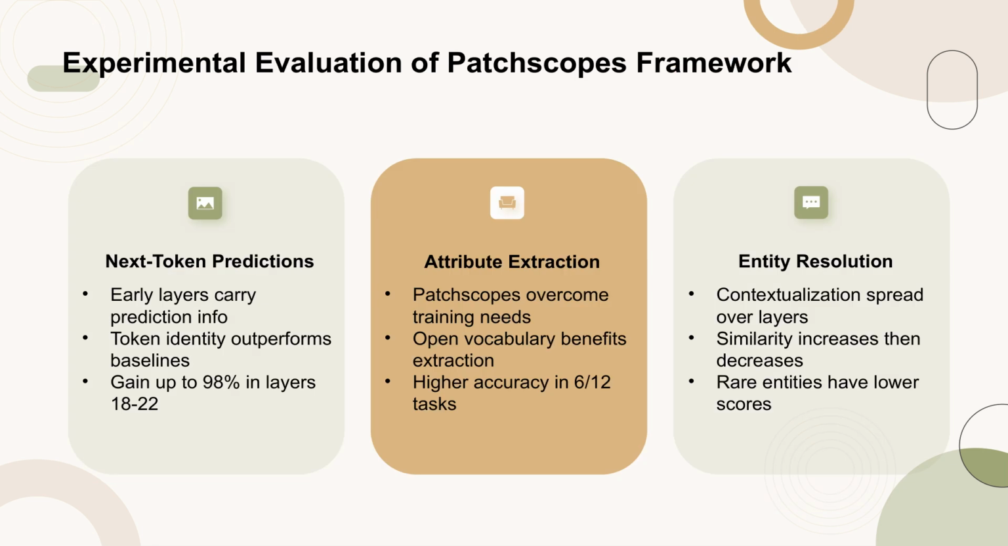In the experiment section, we evaluated our framework on several key tasks. For next token predictions, we found that the token identity method consistently outperformed other baselines, especially in later layers, demonstrating that early layers carry significant prediction information.